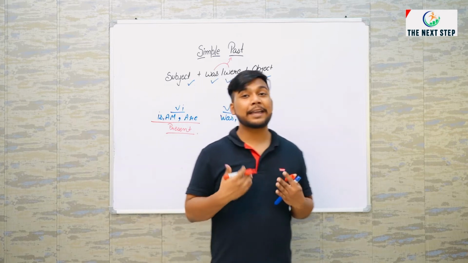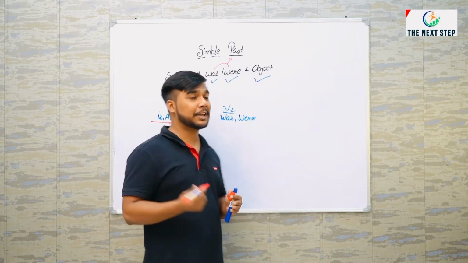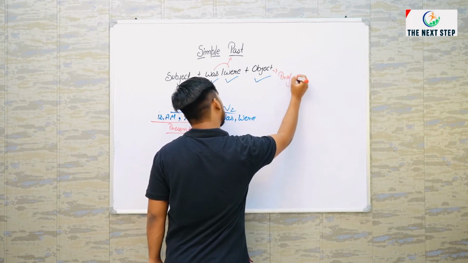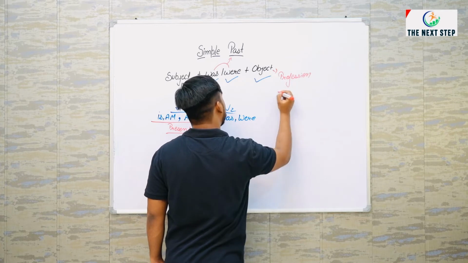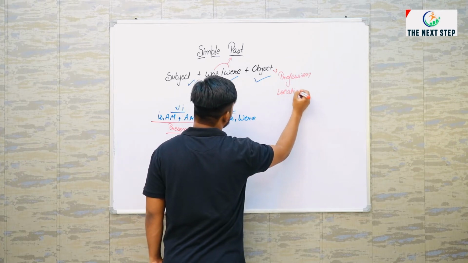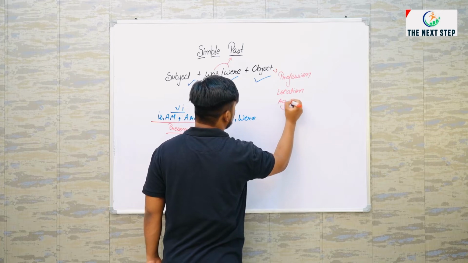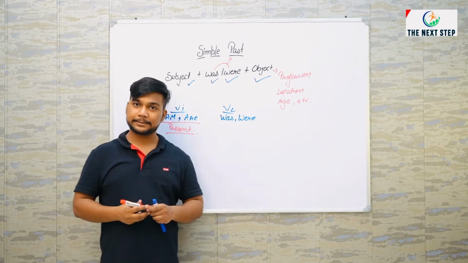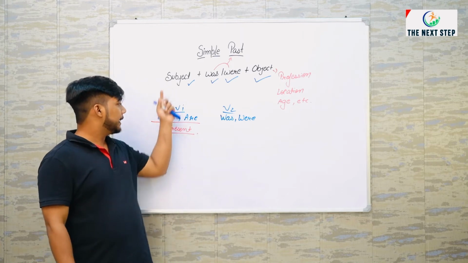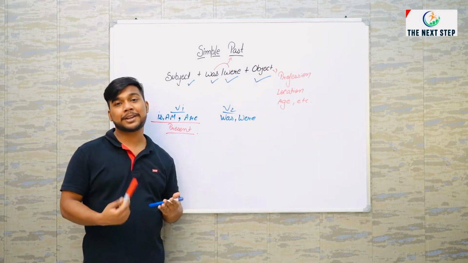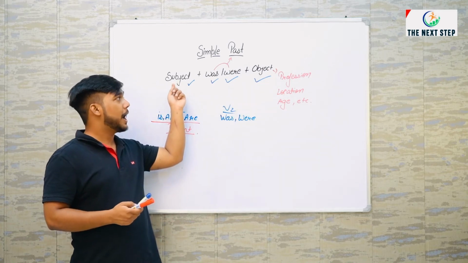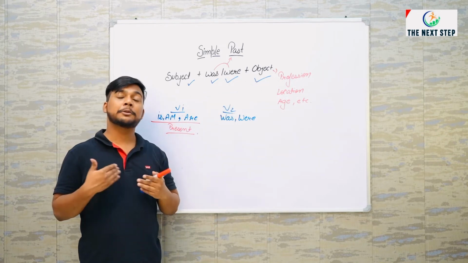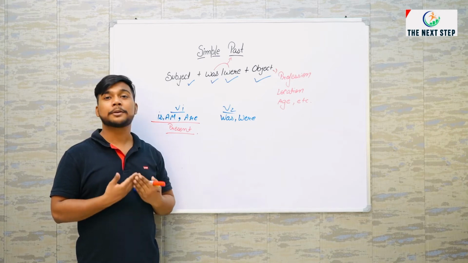Like, I am a teacher. Remember last time? We can talk about profession. You can talk about location, age, quality, and many other things. I am a teacher, that is present. If I talk about past, I was a student, that is past. But in both sentences, I am talking about my profession only.